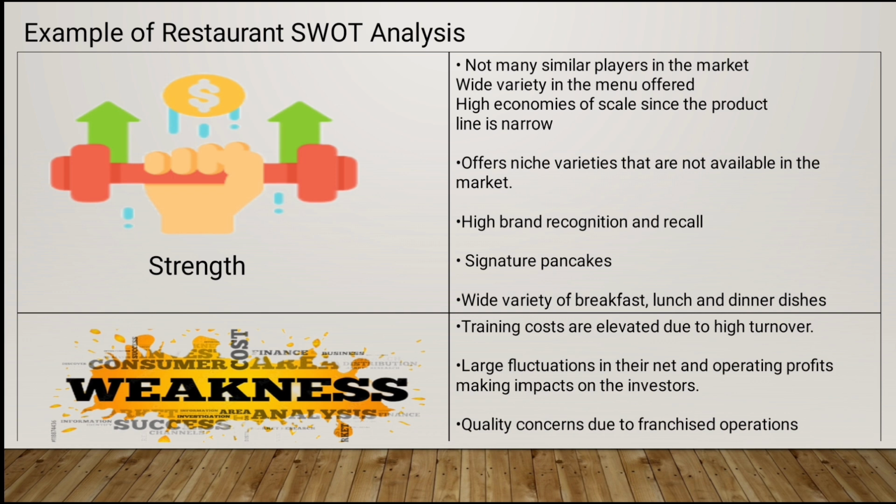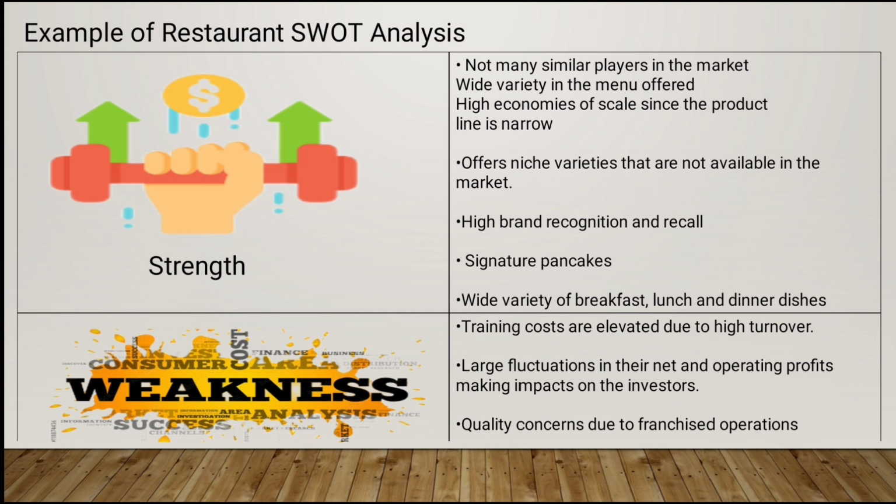Examples of restaurant SWOT analysis. Number one is strengths, and here are the internal factors that give the restaurants a competitive advantage. Number one is not many similar players in the market. So, for example, imagine a small town with only one pizza place. This pizza place has less competition than a pizza place in a big city with many other pizza restaurants.